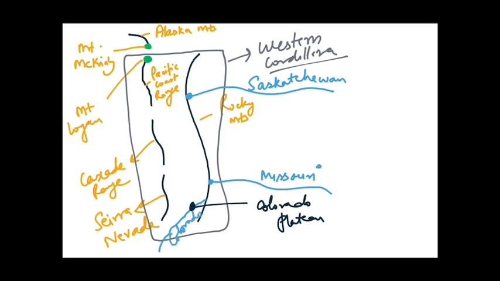And one more thing I want to tell you: this is the Columbia Plateau, and from the Rocky Mountains originates a river, that is the Columbia River, which also passes through the Columbia Plateau and then cuts across the Cascade Ranges and drains into the Pacific Ocean. This is the Columbia River, and this Columbia Plateau is also known as the Columbia Snake Belt. From here passes the Columbia River, which passes through the Cascade Ranges and drains into the Pacific Ocean.